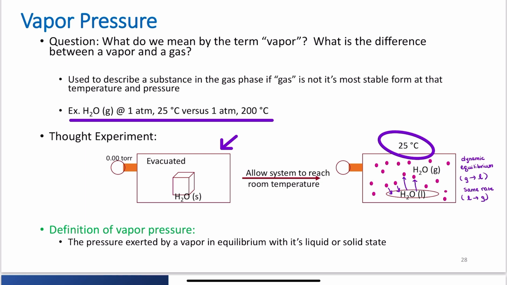So again, what is vapor pressure? Gas molecules exert pressure. We learned about that in the gas chapter, right? PV equals nRT. If something is in the gas phase, it is exerting a pressure. So vapor pressure is the pressure that these water molecules are exerting on the liquid phase below it. It could also be happening between gas particles and their solid phase as something sublimates instead. But vapor pressure is the pressure of those particles in the gas phase and how they're pushing back down on the liquid that remains.